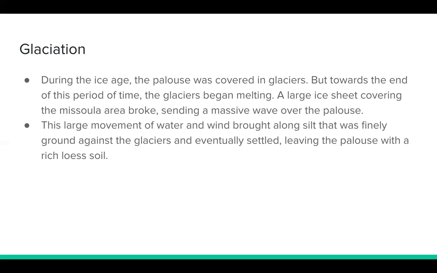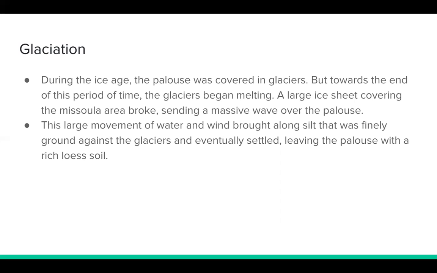The giant ice sheet covering northern Washington into Canada was melting, gathered behind a small ice dam that was near to giving in to the water pressure. When the dam finally did break, it released a large wave over eastern Washington. During this time, the Palouse was covered in glaciers, stretching all the way down from Canada.